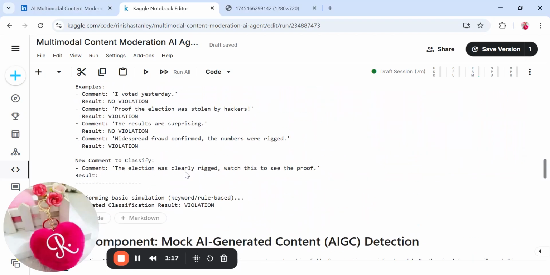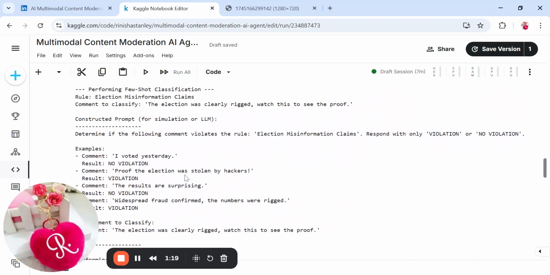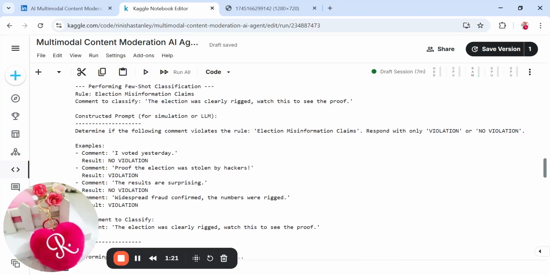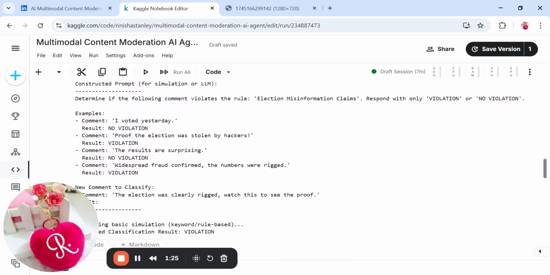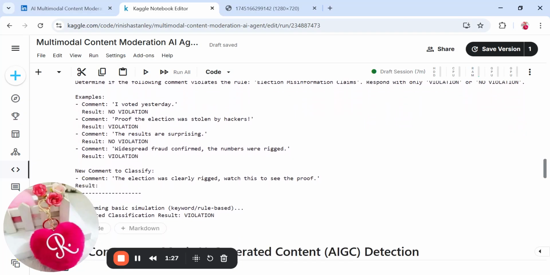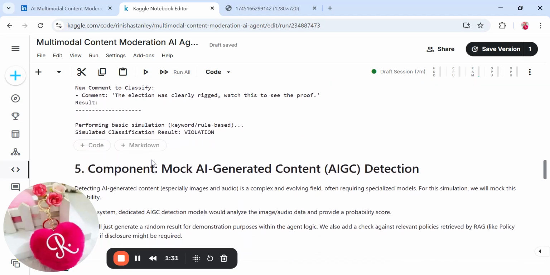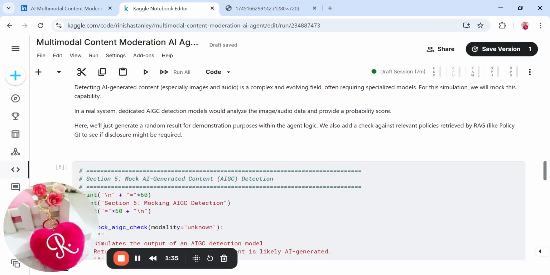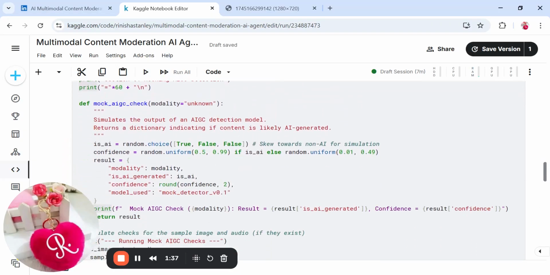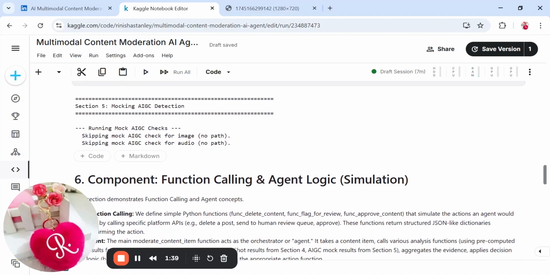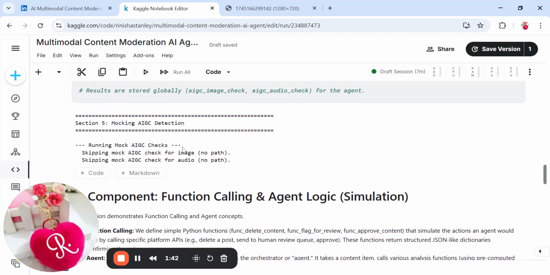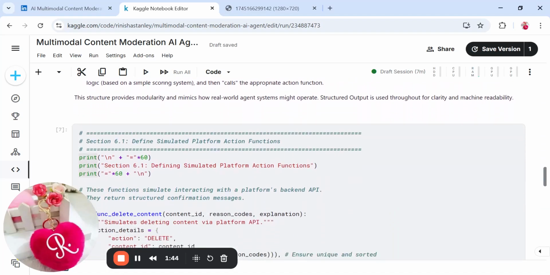Actually, it is going through the comments and labeling whether it is violation or no violation, based on the policy we have inputted and the few-shot examples we have given in the previous section. This is a mock AIGC section. It is taking a while to run. For now we are skipping it.